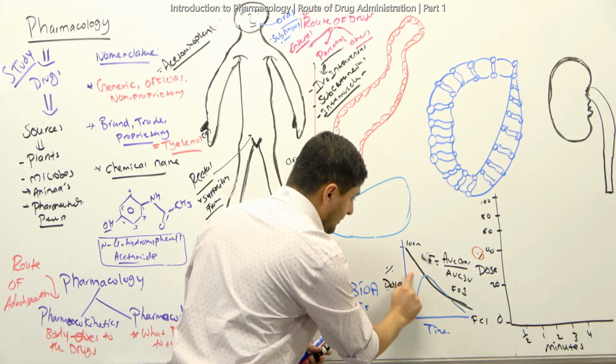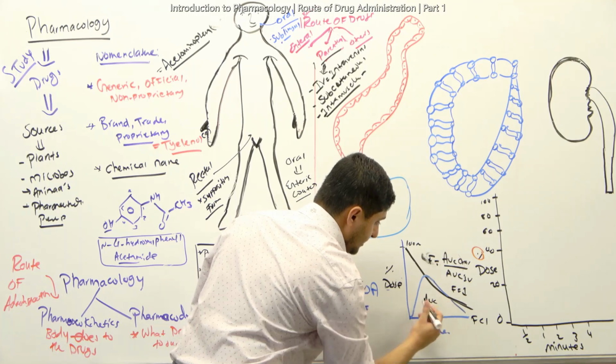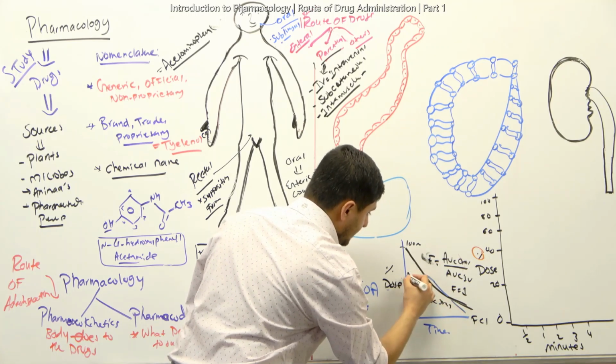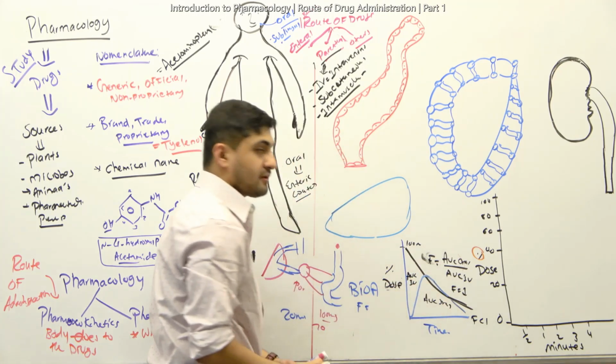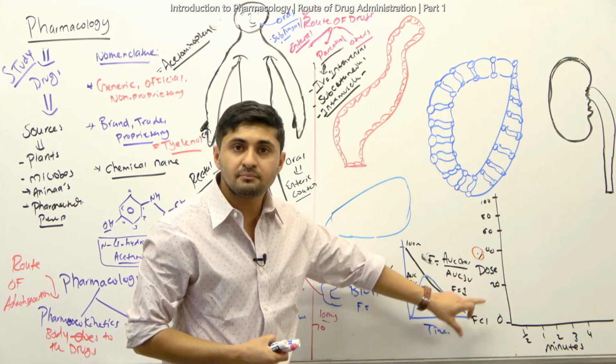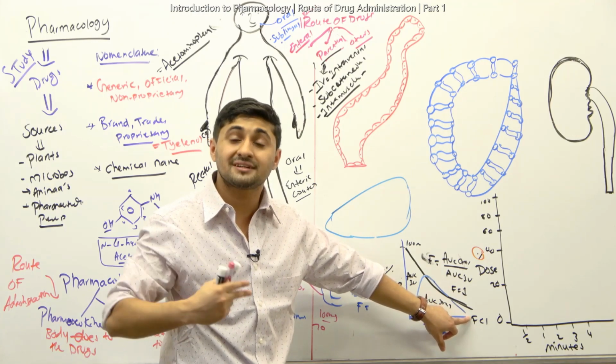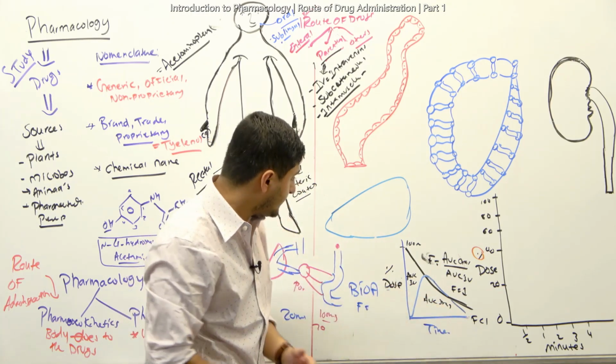So this is the area under the curve, and this is for the oral route here. You can say AUC for the oral here, and this is AUC for the intravenous right here. This is how you can compare and contrast the bioavailability between these two. Again, bioavailability is very important, and we'll talk more about how metabolism takes place also.